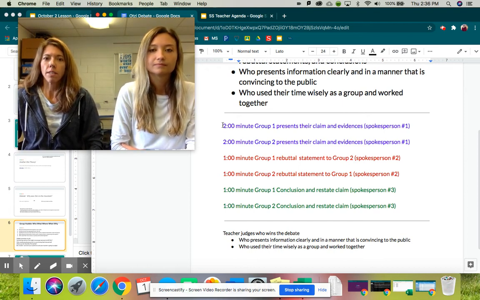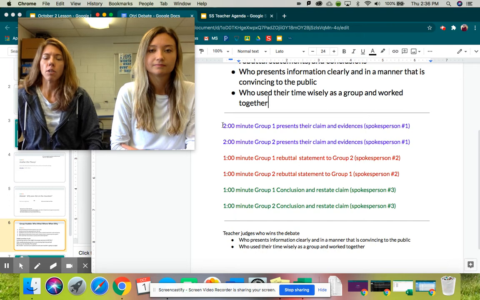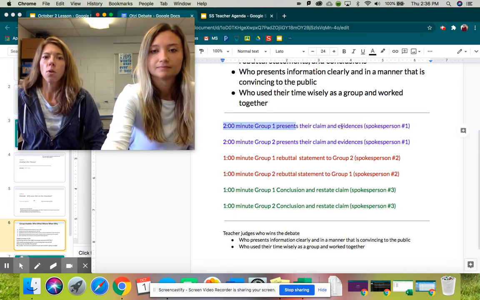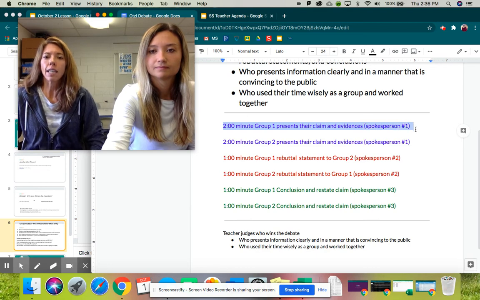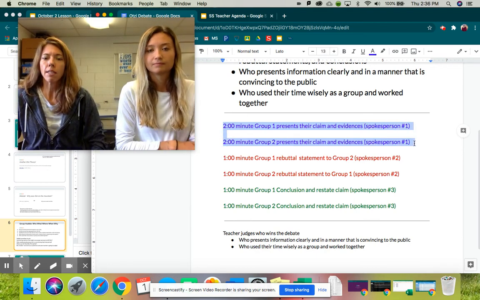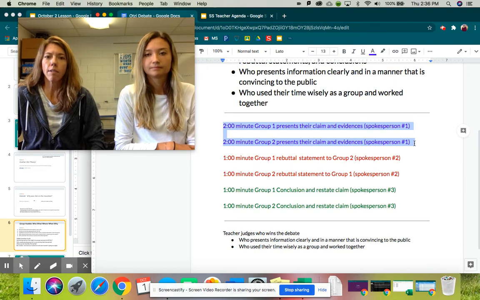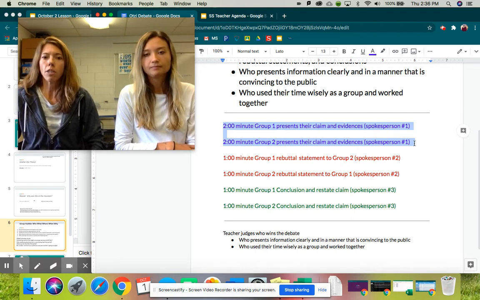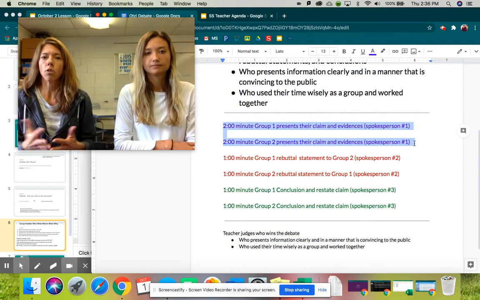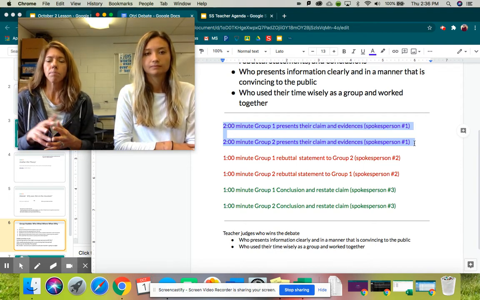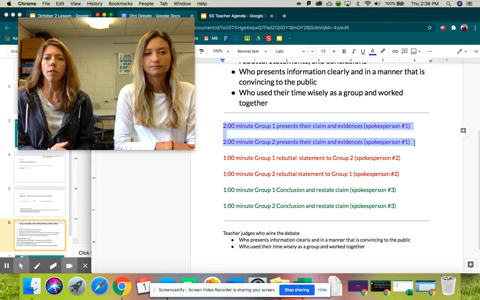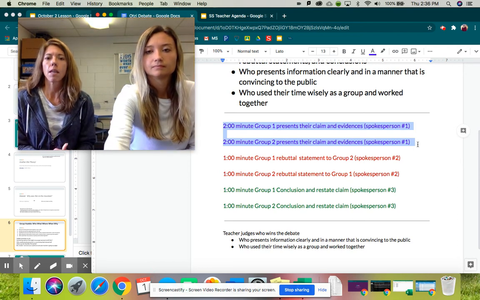So the setup for this today is going to be just like you see on the screen. You will have 2 minutes to present to the class your group's claim and at least 3 pieces of evidence that support your claim. In ELA, we've been talking about how to get different pieces of evidence and how to look at experts and how to support your claim. So you will have an opening 2 minutes. You're basically explaining your story. You're explaining your reasonings to support your claim. You have 2 minutes to do that.